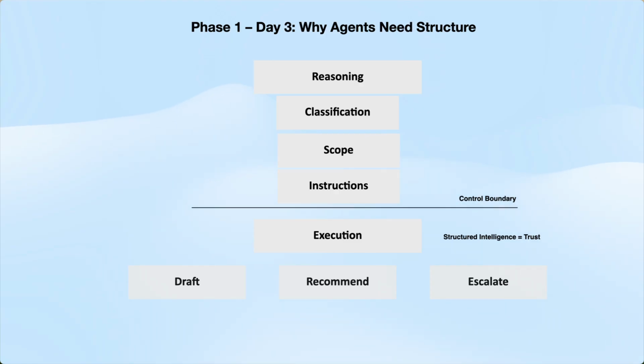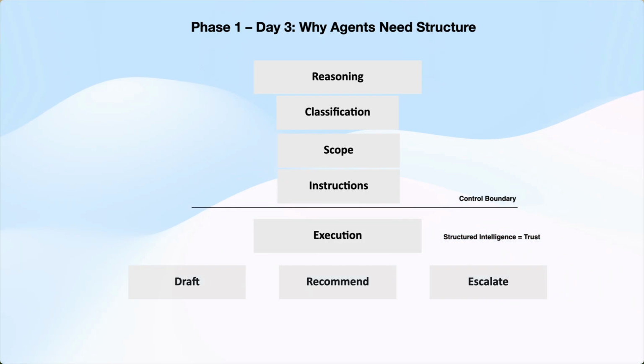Structure is what makes intelligence usable at scale, not raw capability, not autonomy, predictability. This is why Agentforce exists, not to remove humans from decisions, but to enforce structure, guardrails, and accountability. Structured intelligence creates trust, and trust is what allows AI to operate in the enterprise.